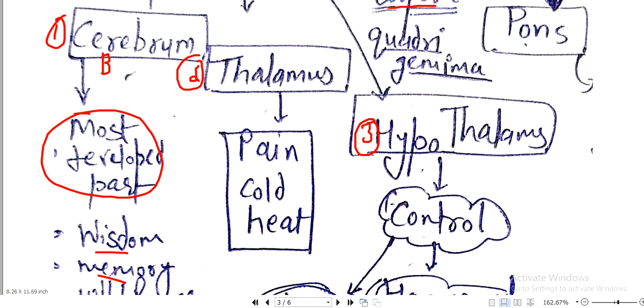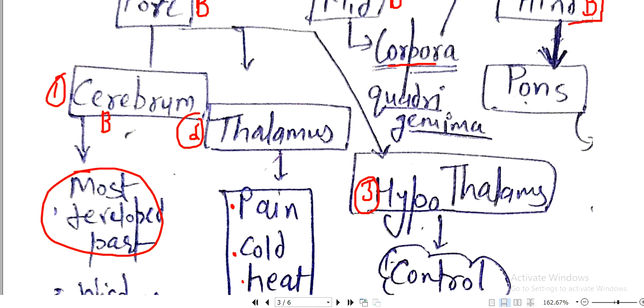Now if we talk about the thalamus, the main function of the thalamus is to control heat, cold and pain. Sometimes we feel cold, we feel hot, we feel thirsty, whatever it is, that is controlled by the thalamus part of the forebrain.